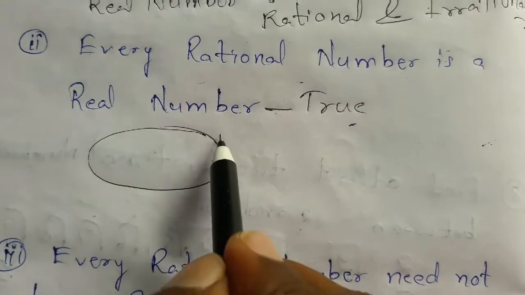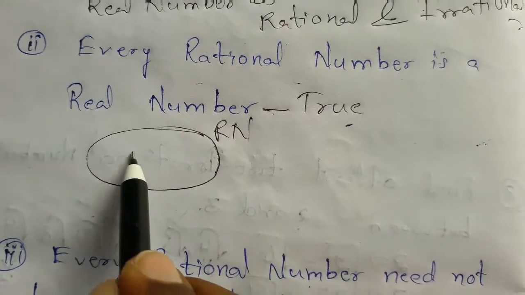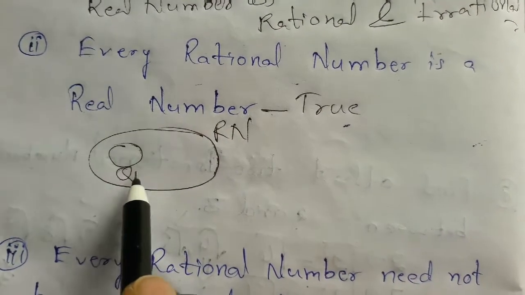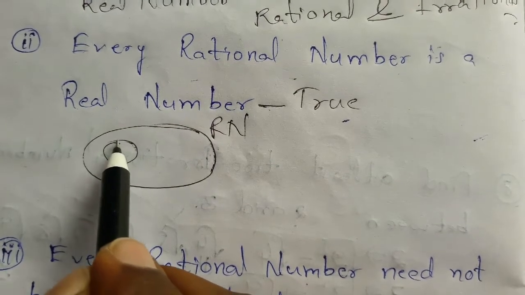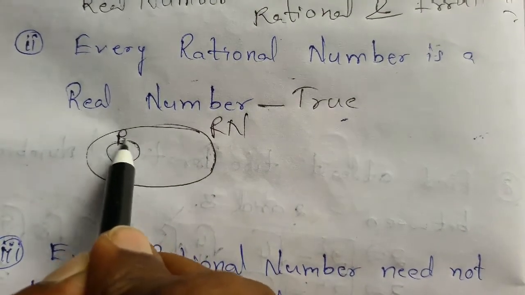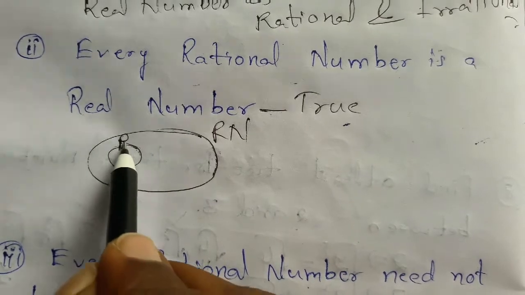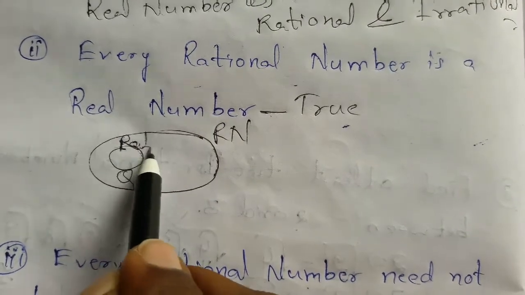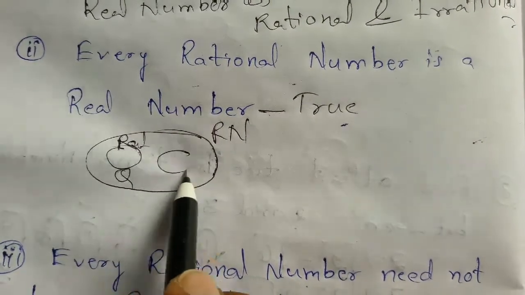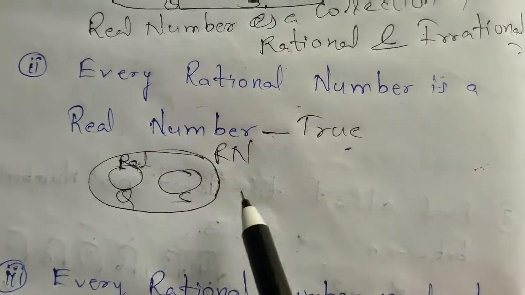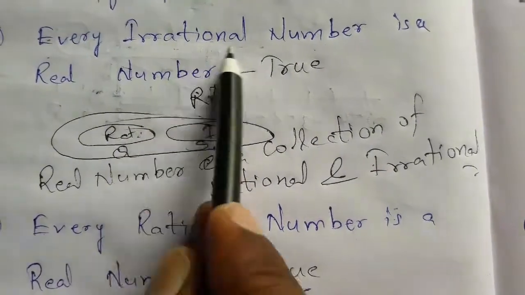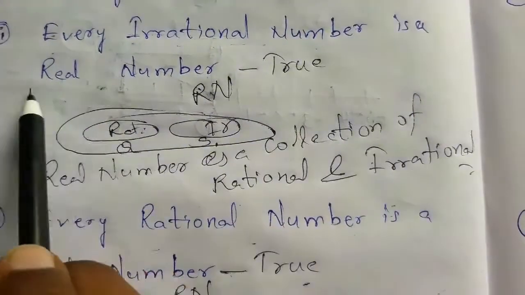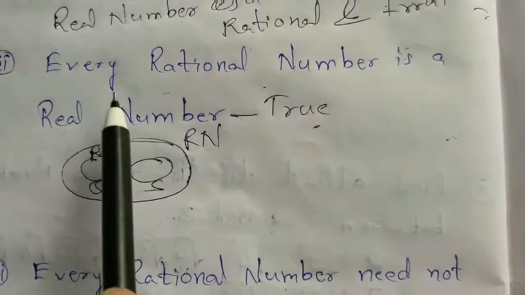And this is the real number set. In this, Q means what here? Rational numbers, and this is irrational numbers. Just as we discussed before, here are irrational numbers. Every irrational number is a real number. Yes, it is true.